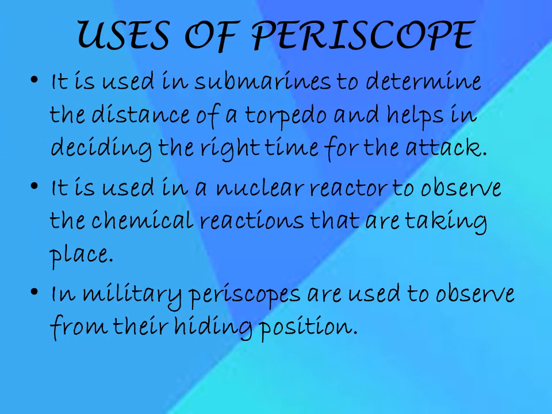The second use is that it is usually used in nuclear reactors to observe the chemical reactions that are taking place, as the person cannot enter the nuclear reactor, so they watch using the periscope. And in military, periscopes are used to observe the enemies from their hiding position.